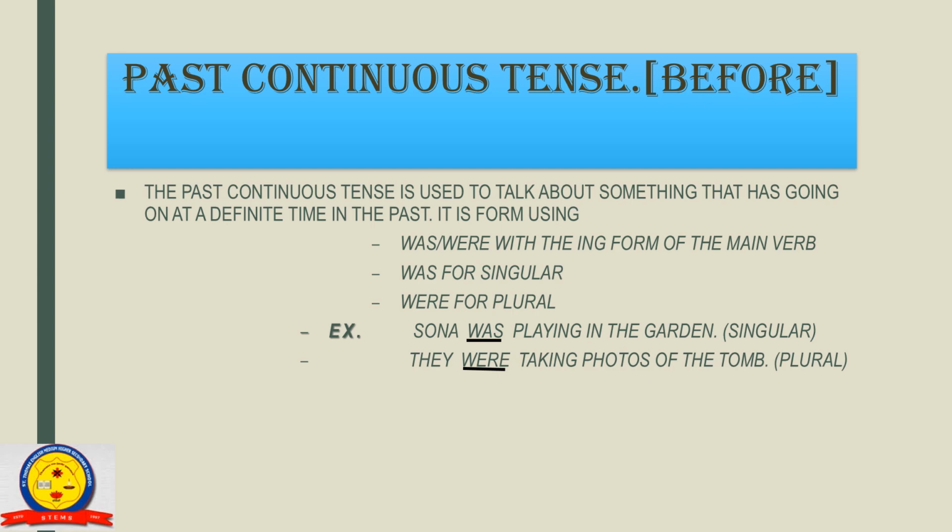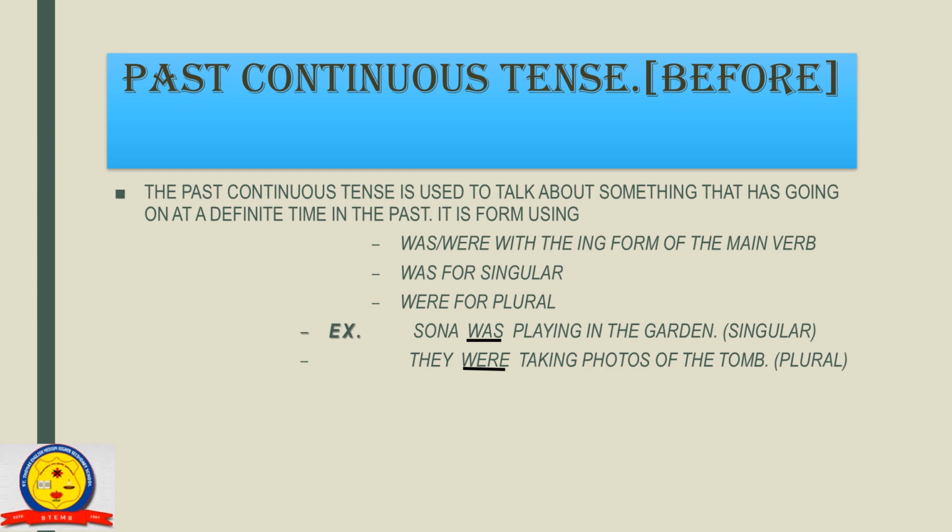Here are some examples for you. Sona was playing in the garden. Here we will use was because Sona is one person. Next example, they were taking photos of the tomb. Here we will use were because they means more than one person.